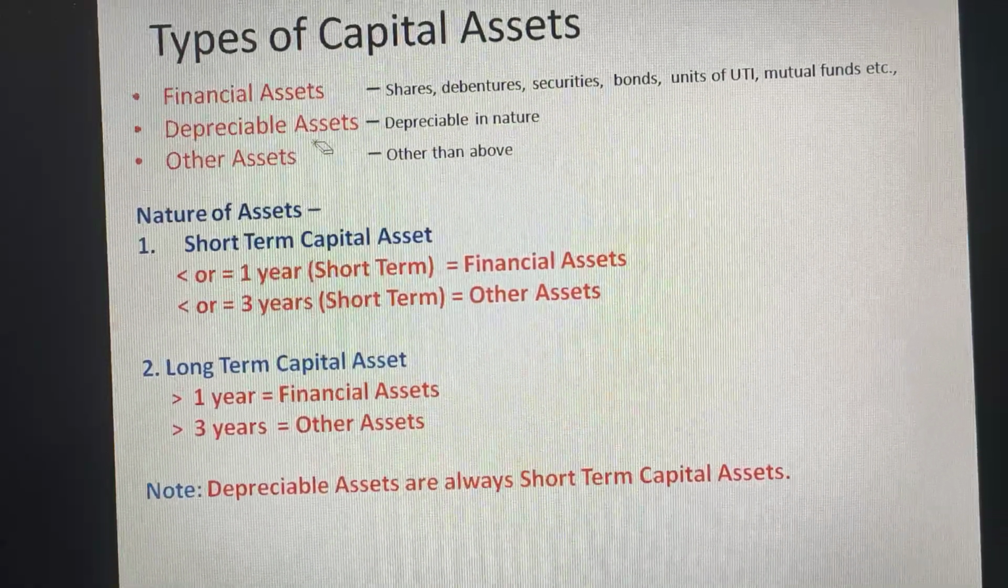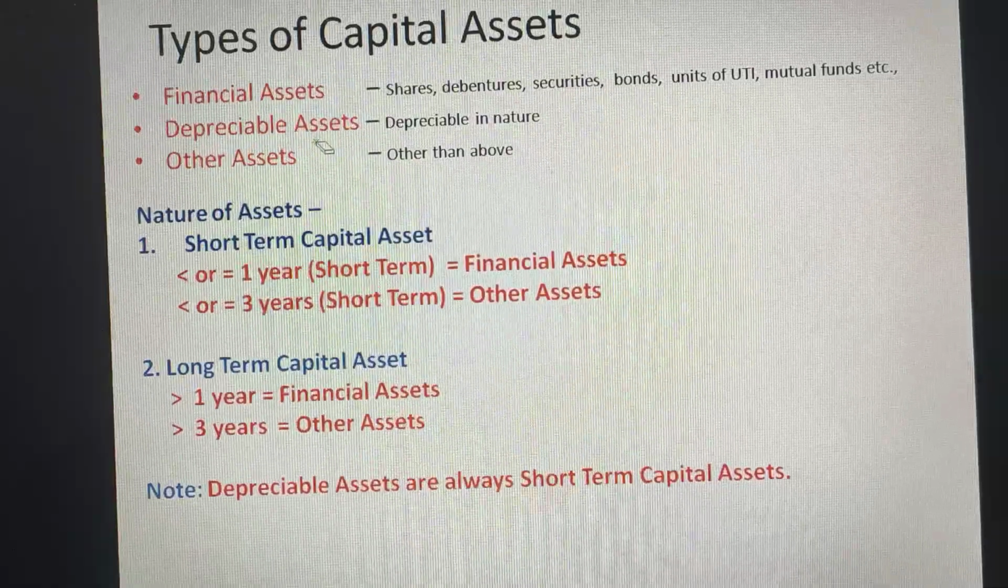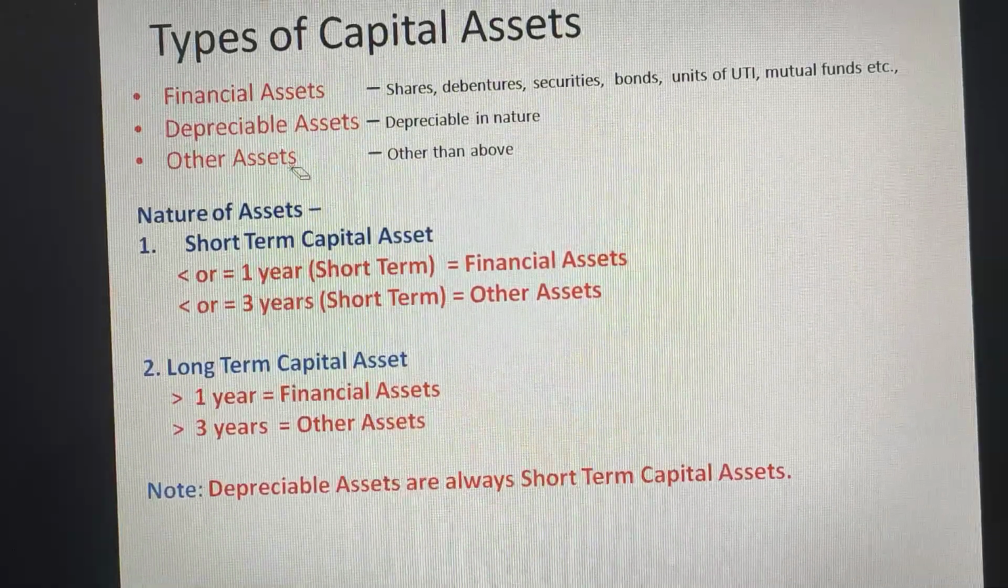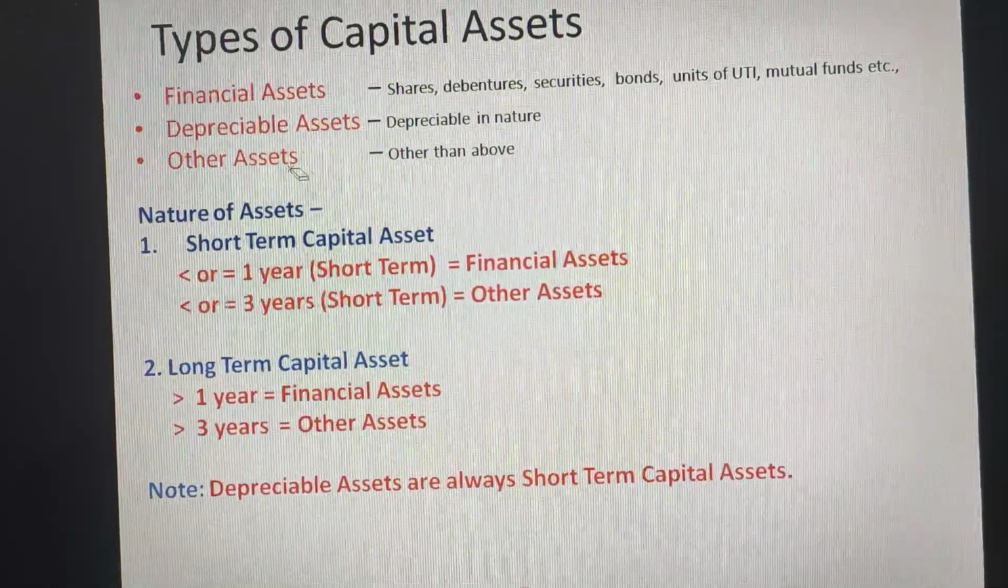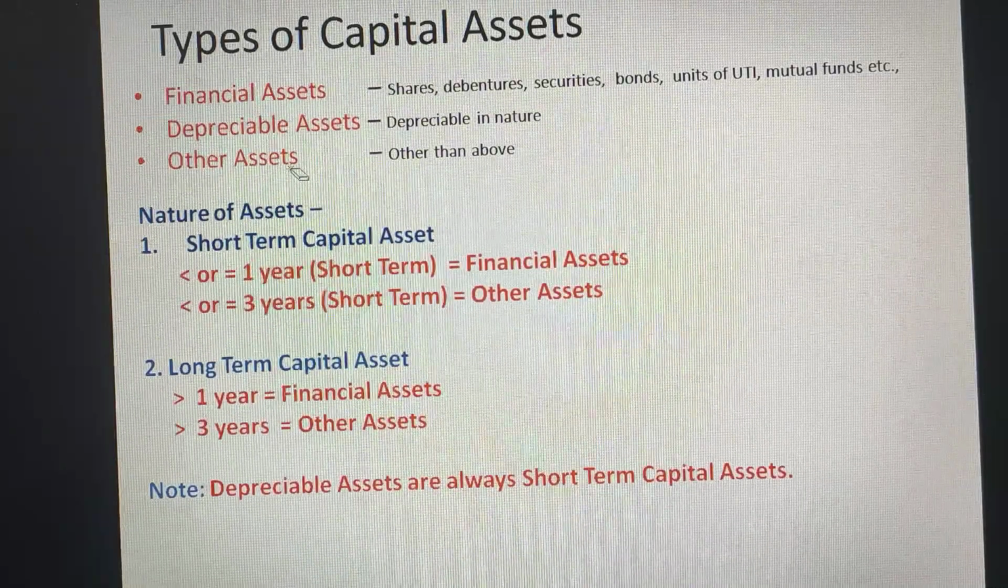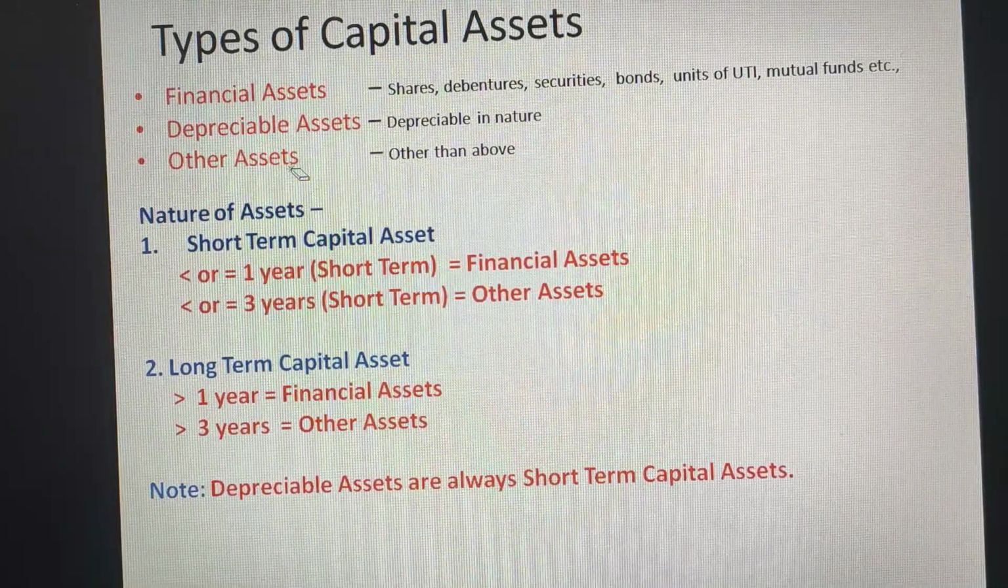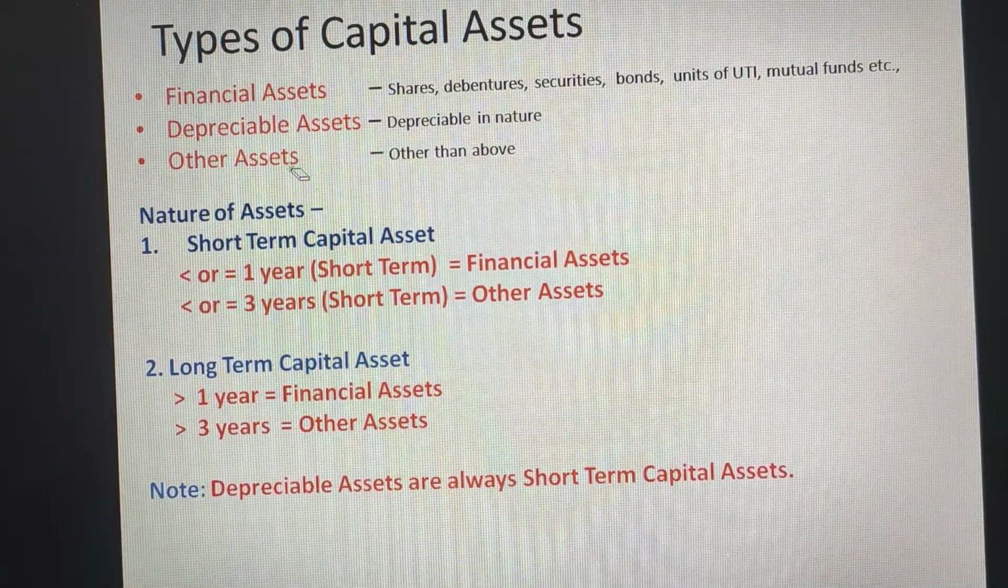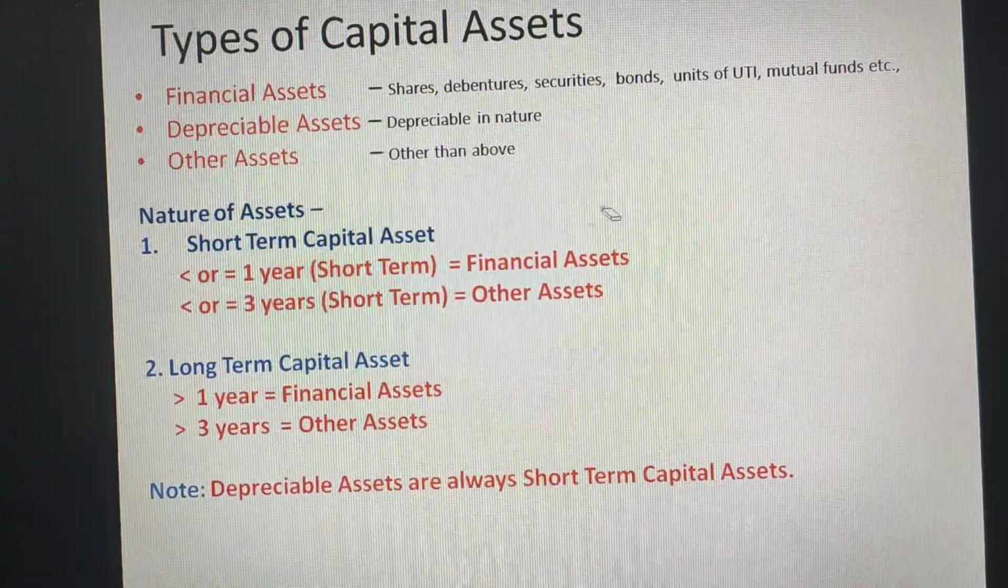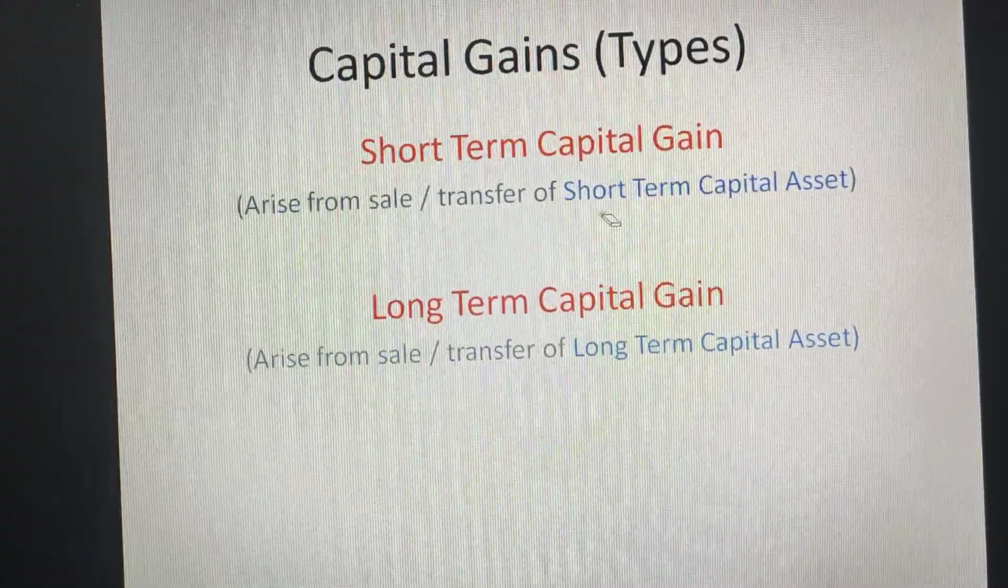No long term consideration is there for depreciable assets. And for other assets, the criterion is 3 years. If the other assets are with the assessee for less than 3 years, it is short term. If it is more than 3 years, it is long term in nature. So these are the different types of asset.